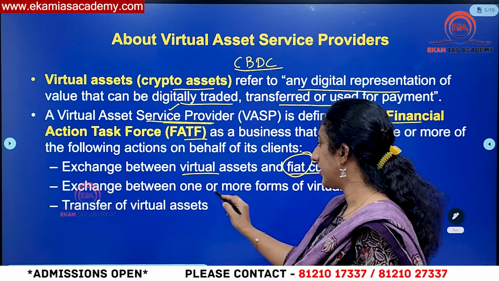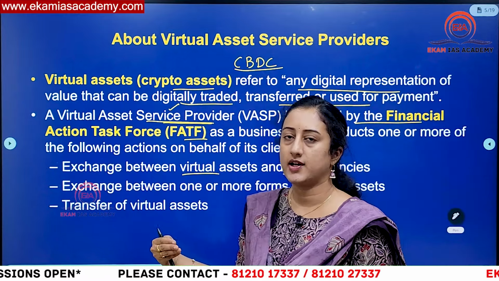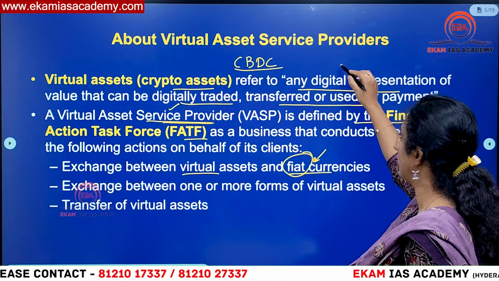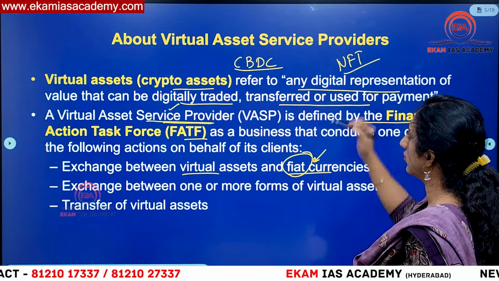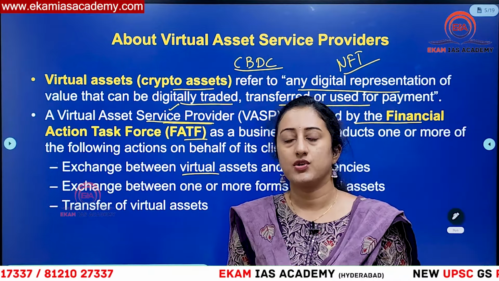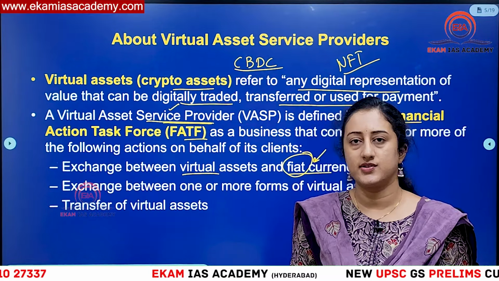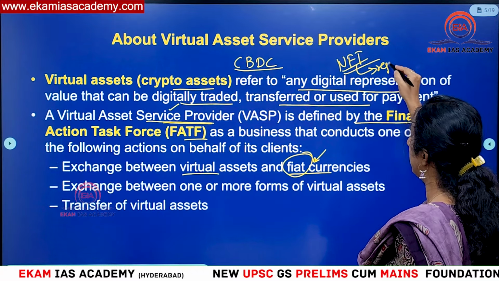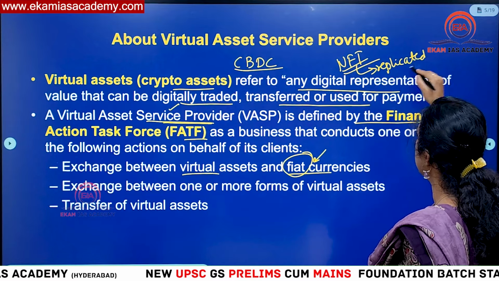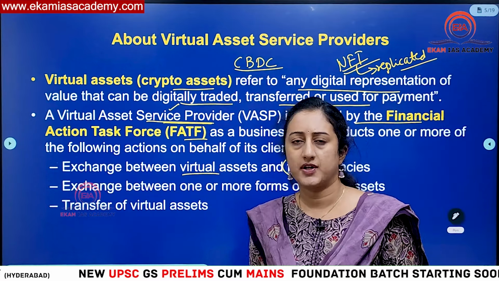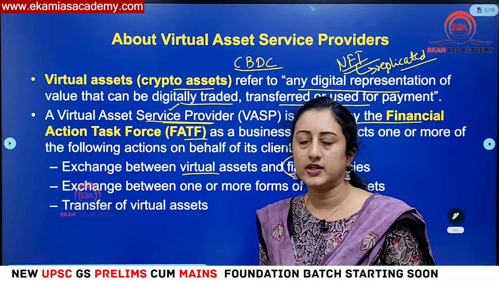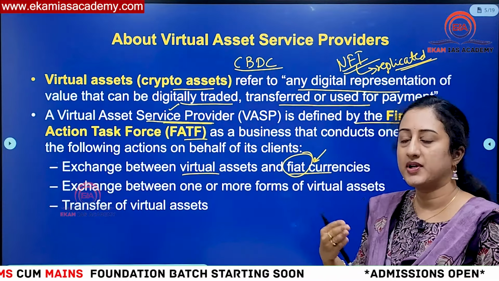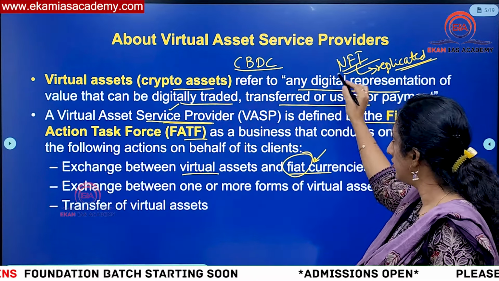Then, exchange between one or more forms of virtual assets. We have different assets, like I told you. One is cryptocurrency, like Bitcoin, and another is the non-fungible token, NFT. We know what these non-fungible tokens are. They are again digital assets based on blockchain technology, but they cannot be replicated. They can take the form of different things we observe in our daily lives, like a photograph, or artwork, a song or a video, any form. But you cannot replicate the same NFT. That is why they are called non-fungible tokens.